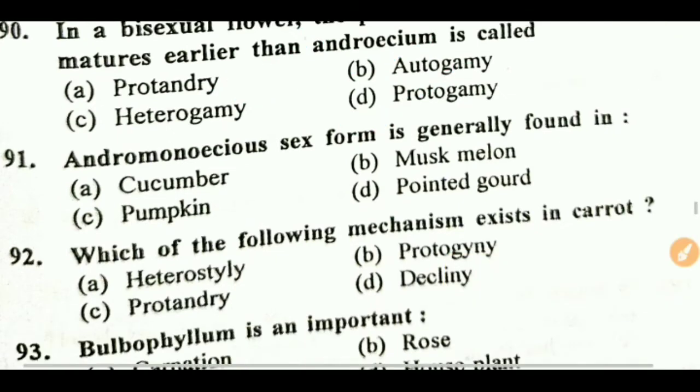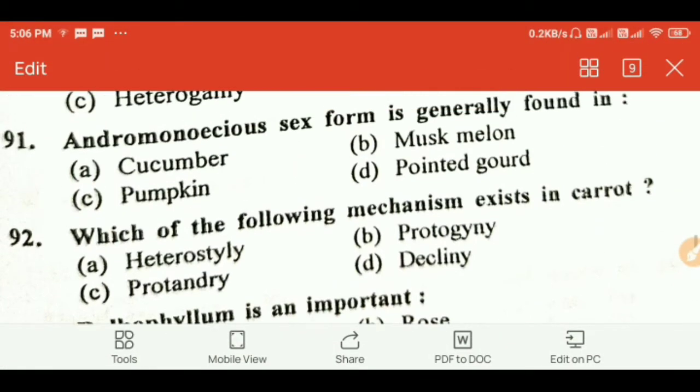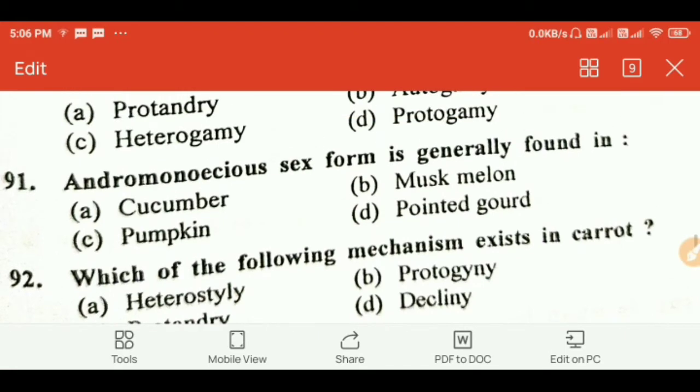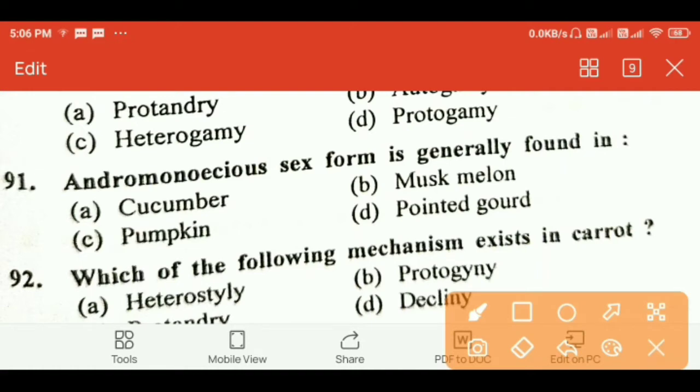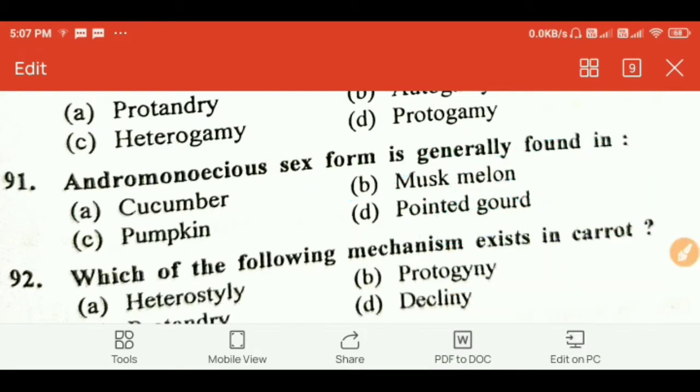Next question, andromonoecious sex form is generally found in, right answer is B, muskmelon. Andromonoecious means male plus perfect flowers present on the same plant. So remember this point.